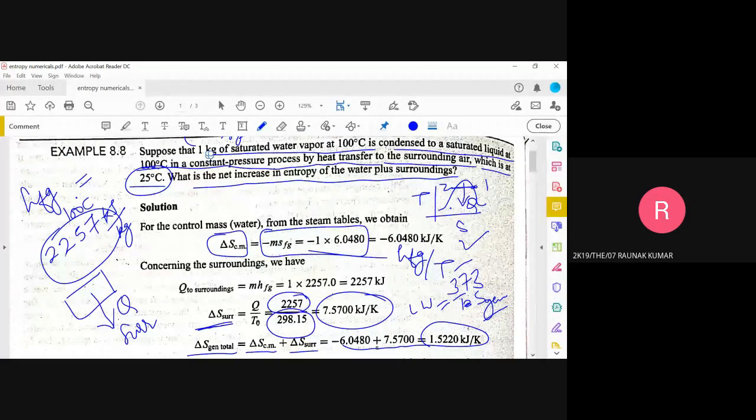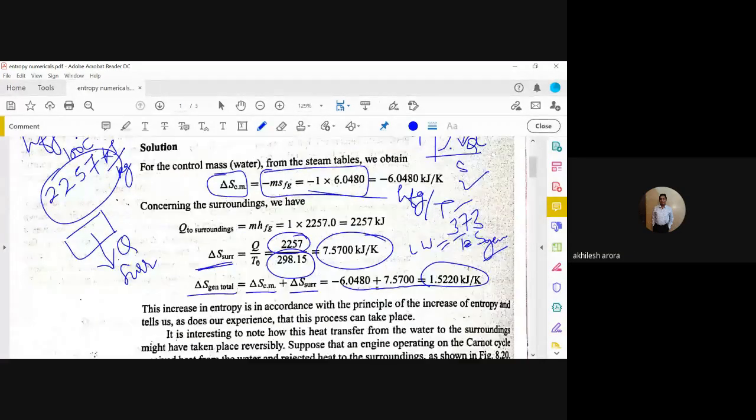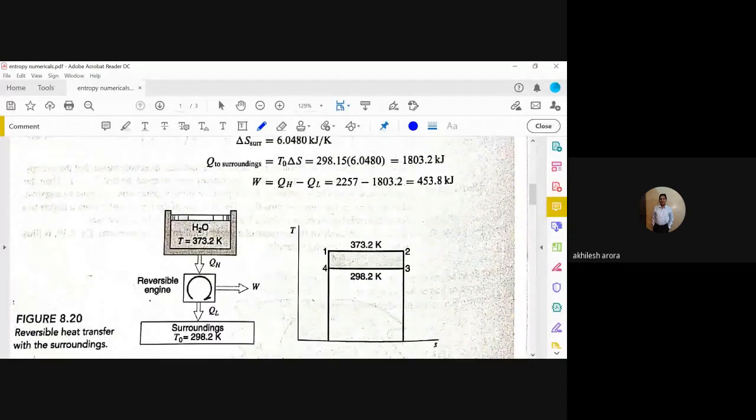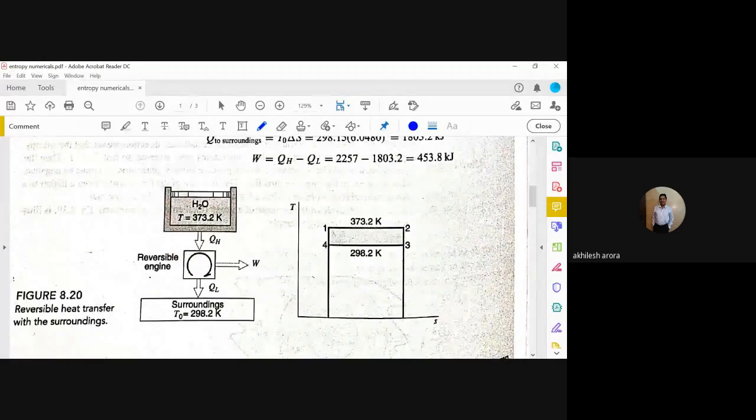Sir, through the use of a reversible heat engine. Okay, so let us see it here. This is given here now. This water is at 373.2 Kelvin. This value of Q_H, which is equal to 2257, is fed to this reversible heat engine, which gives us W, and a certain amount of heat is transferred to the surroundings at T naught, which is equal to 298.2 Kelvin.